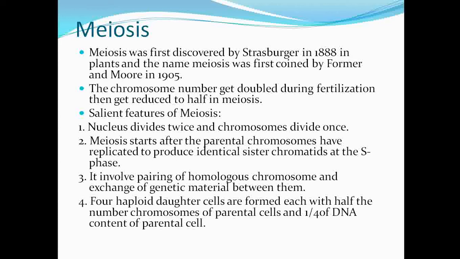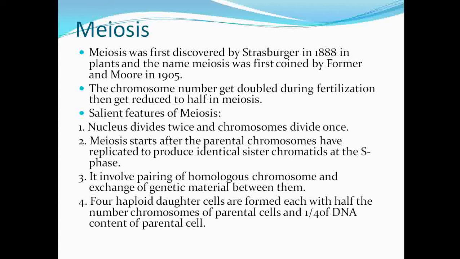So here are some salient features of meiosis. The nucleus divides twice in meiosis and the chromosomes divide once. Meiosis starts after the parental chromosomes have replicated to produce identical sister chromatids at the S phase, the synthesis phase.